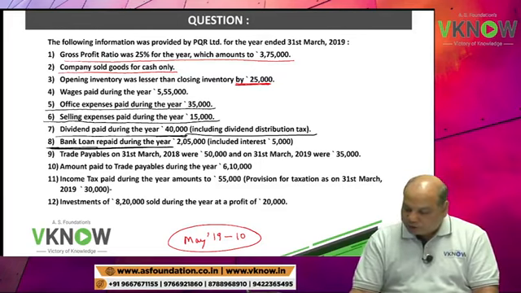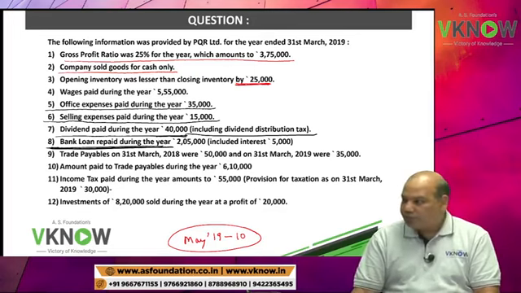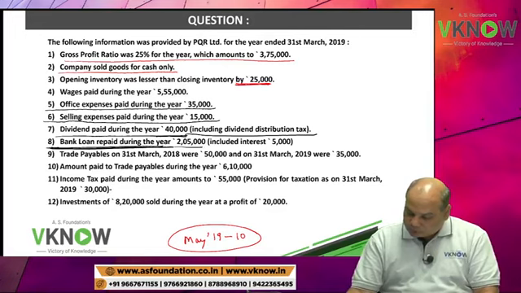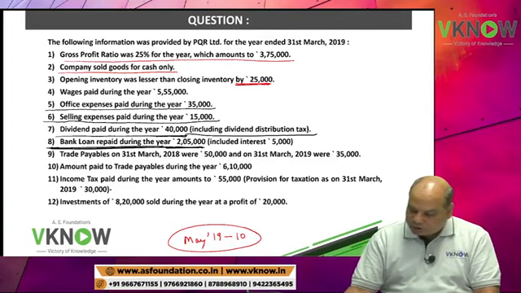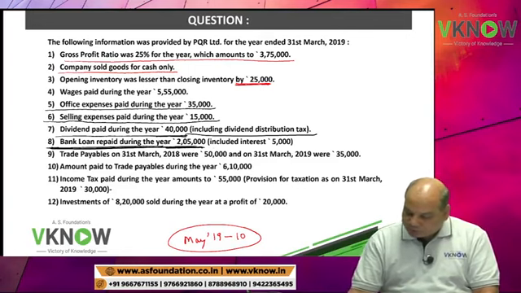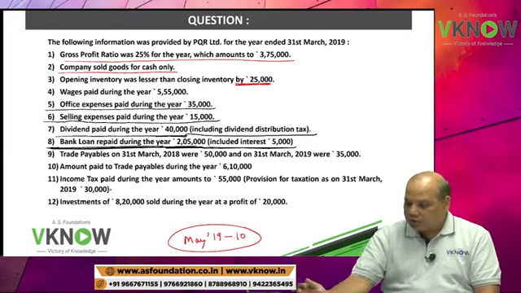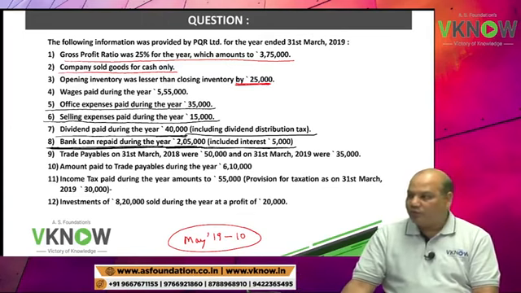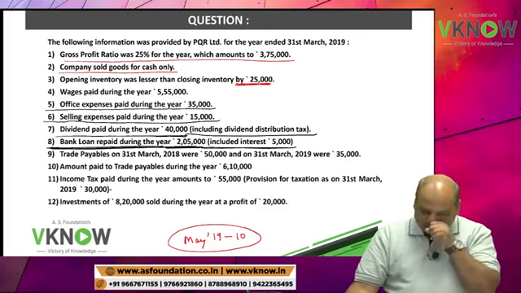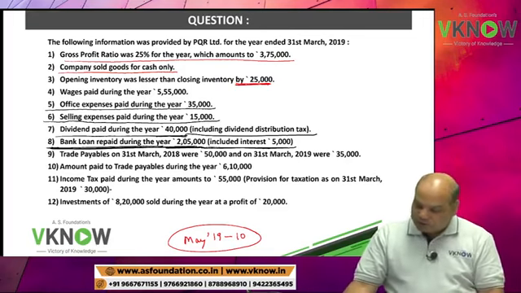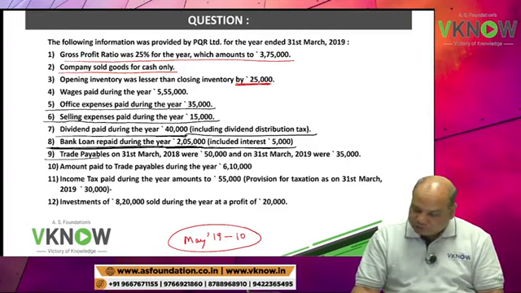Bank loan repaid during the year rupees 2,05,000, including interest rupees 5,000. First write down the question.